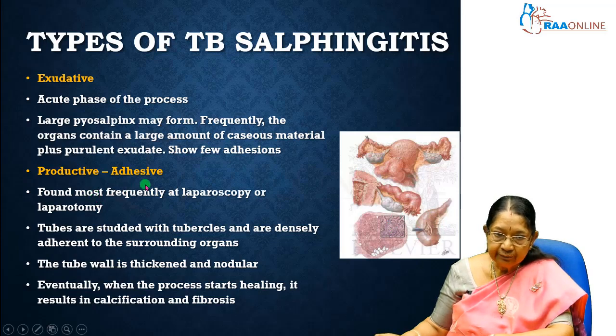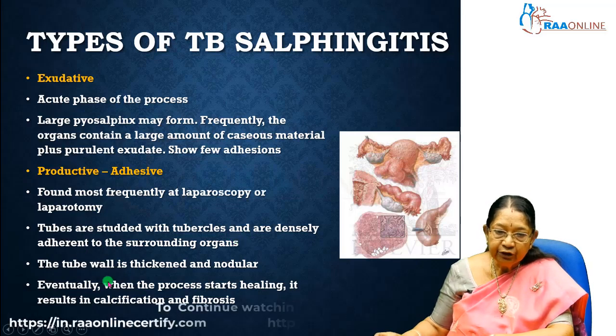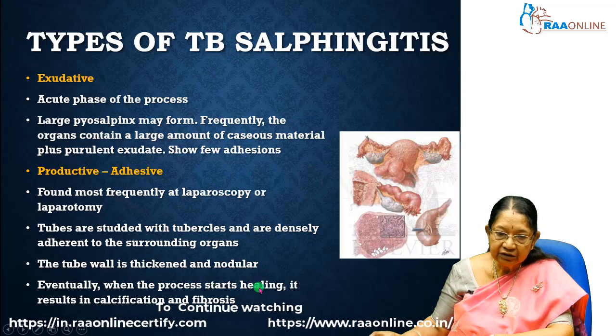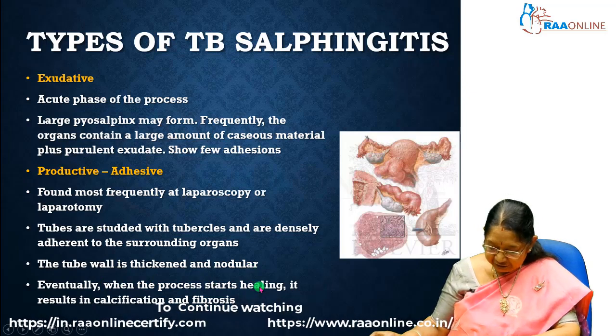Productive type or adhesive type: found most frequently in laparoscopy or laparotomy, the tubes are studded with tubercles and are densely adherent to the surrounding tissue. The tube wall is thickened and nodular. Eventually, the process starts healing. It results in calcification and fibrosis.